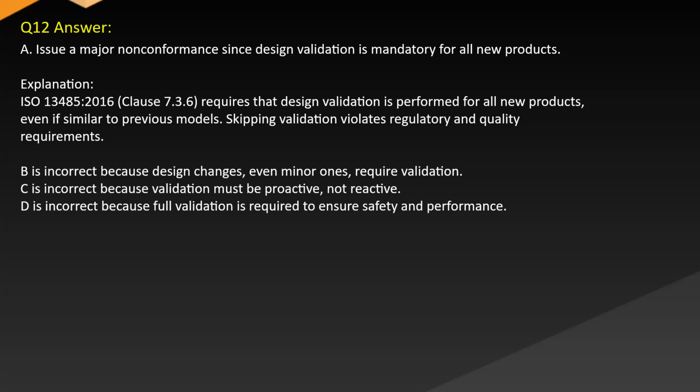Explanation: ISO 13485:2016 Clause 7.3.6 requires that design validation is performed for all new products, even if similar to previous models. Skipping validation violates regulatory and quality requirements. B is incorrect because design changes, even minor ones, require validation. C is incorrect because validation must be proactive, not reactive. D is incorrect because full validation is required to ensure safety and performance.